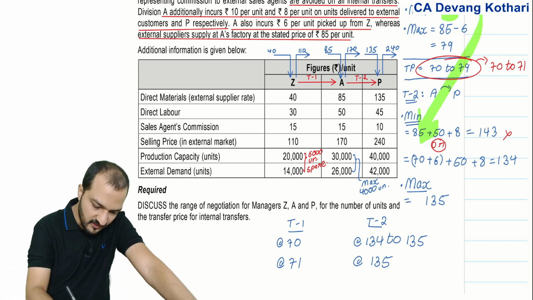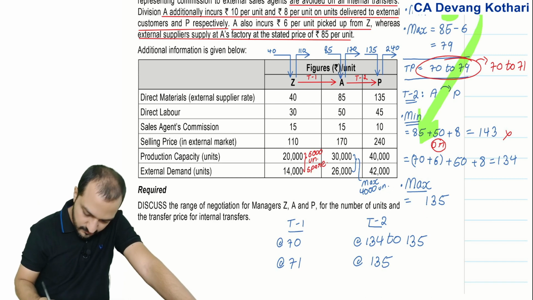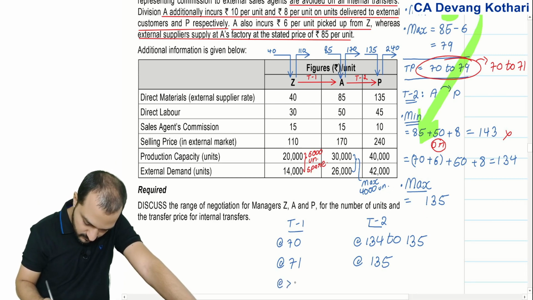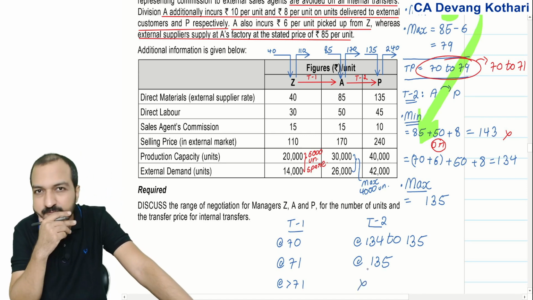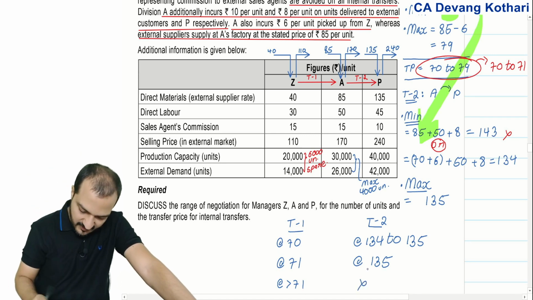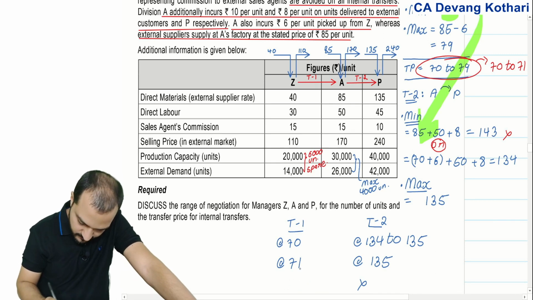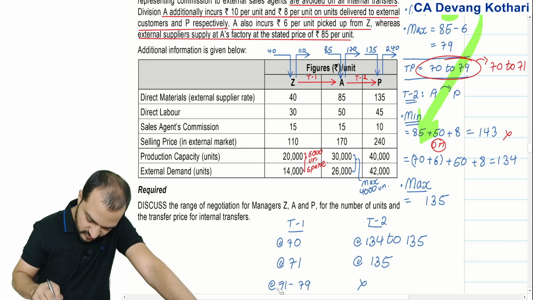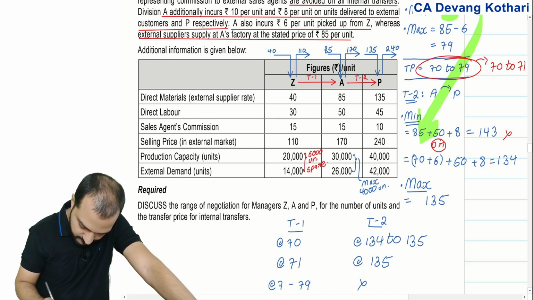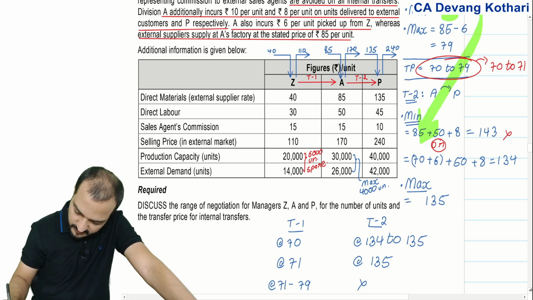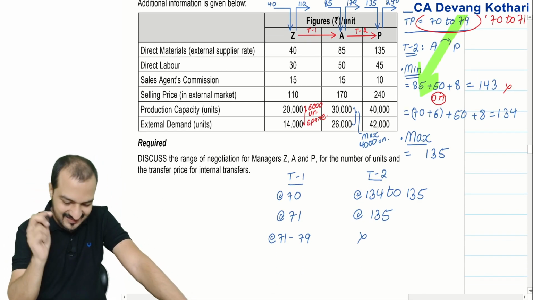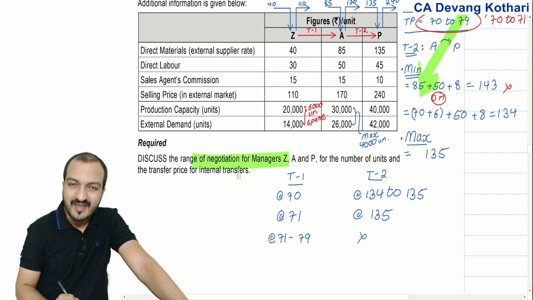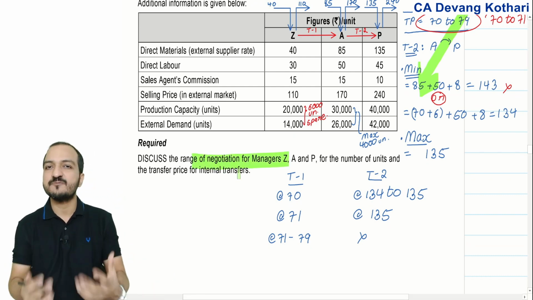If transfer 1 is at any price more than 71, up to 79, then transfer 2 will not happen. Transfer 2 will not be advisable. Then this is my range of negotiations, and this is exactly how you need to explain your answer.